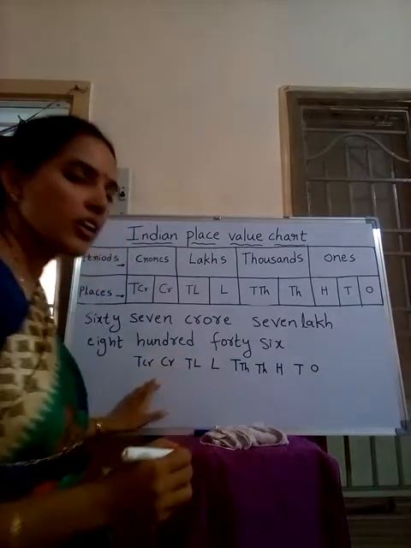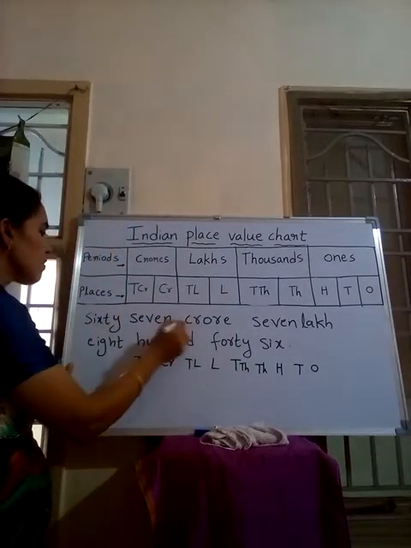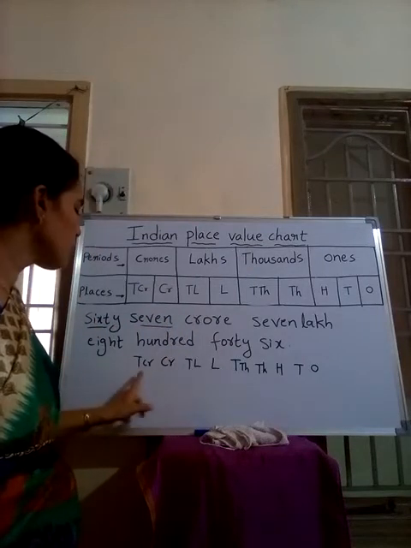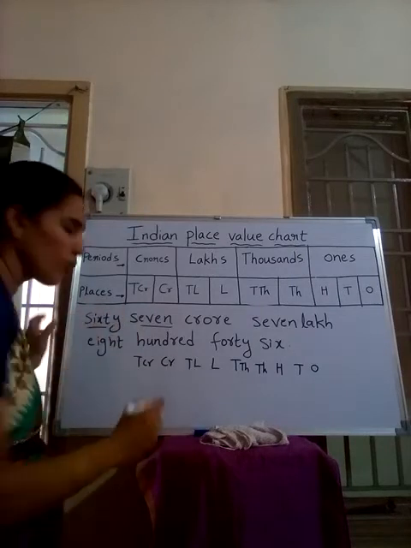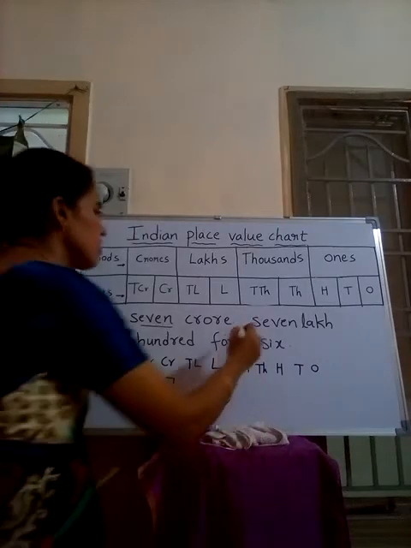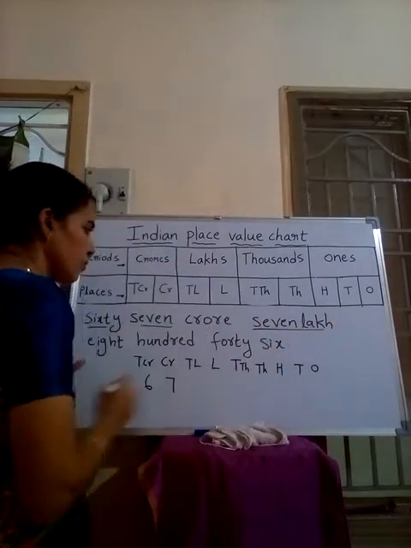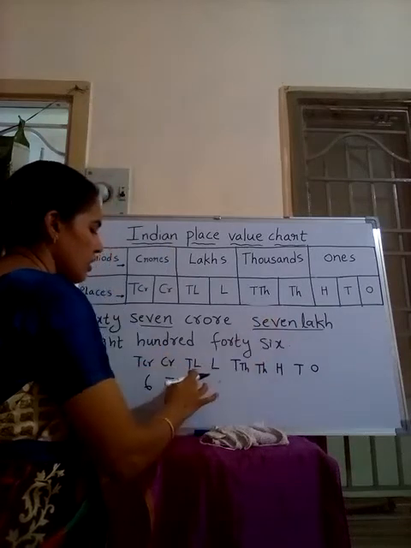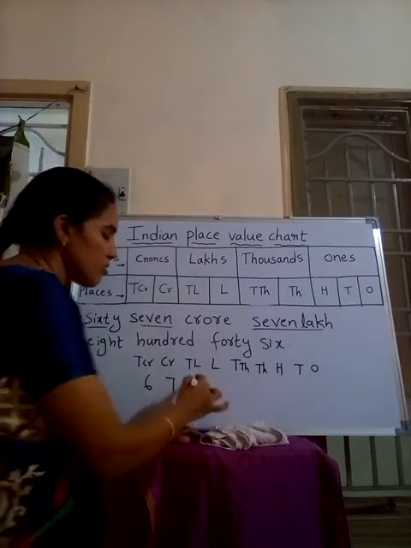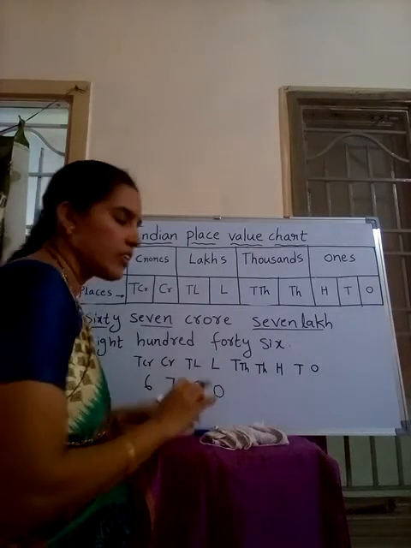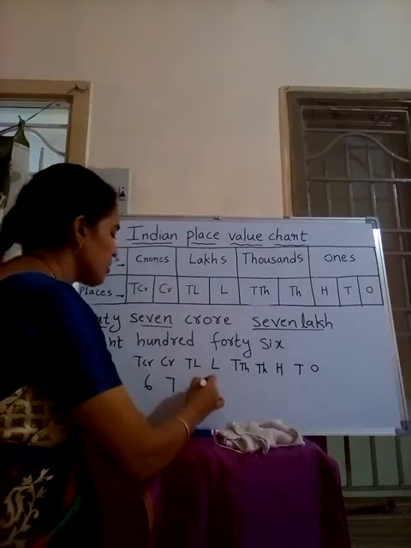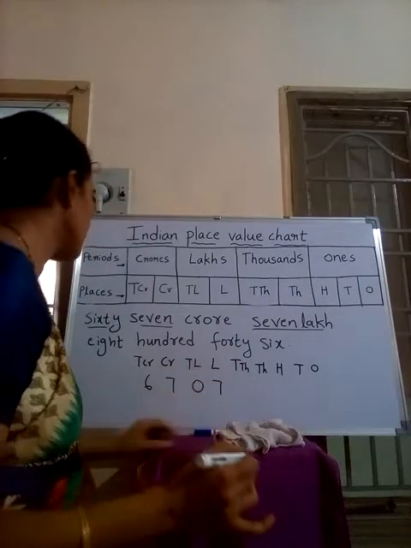Why did I take two places here under crores? Because 67 crores is given, and 67 is a two-digit number. That is why we have to take up to 10 crores. 67 crores. Lakhs: 7 lakh, only a single digit number. We should write it as 07. But don't take 70, because if we write 70 it is 70 lakh, and we don't have 70 lakh here. That's why we should write 07, that is 7 lakh.